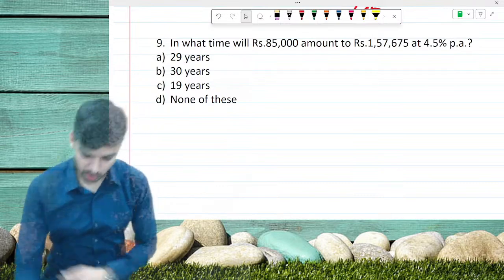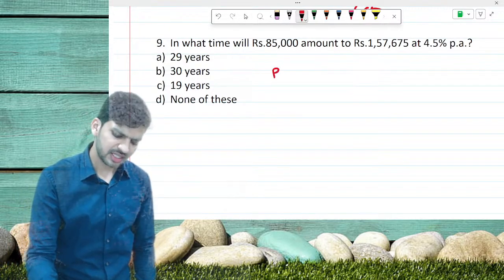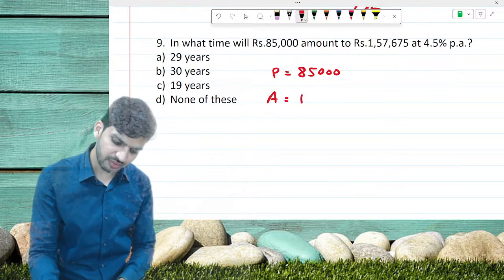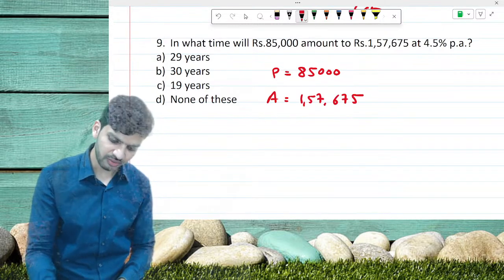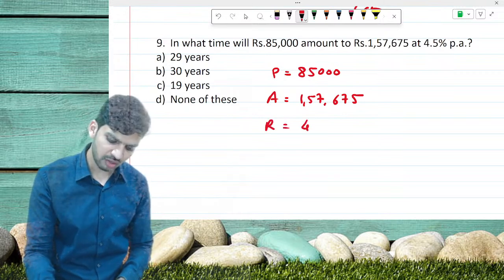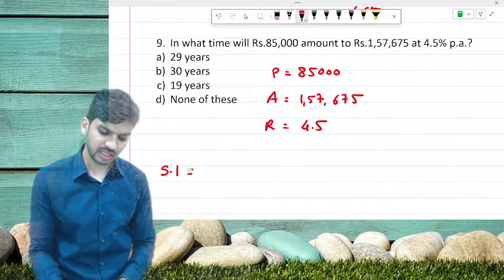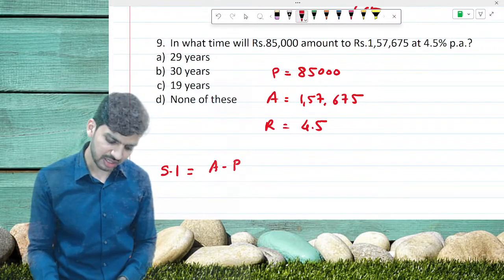The sum is very simple. The principal amount is 85,000, the amount is 1,57,675 and the rate of interest is 4.5. Can we find out simple interest here? Yes, it is amount minus principal.